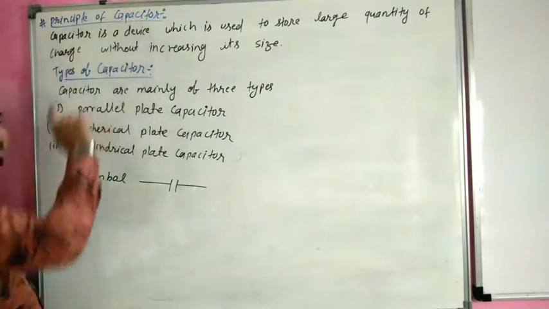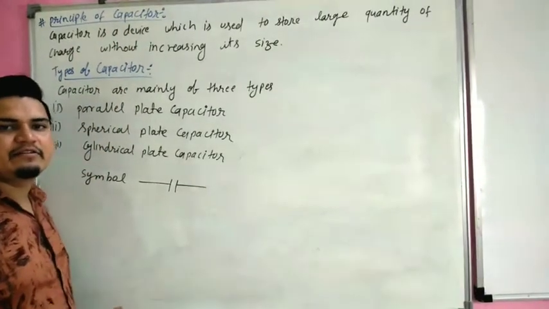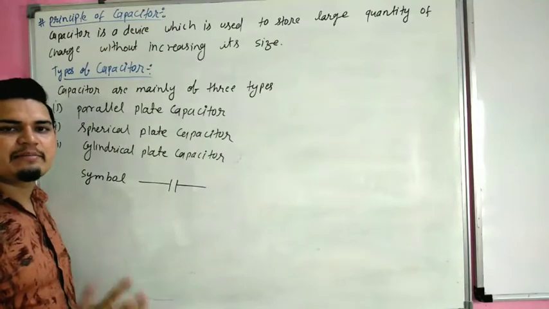Principle of capacitor. Capacitor is different from capacitance or capacity of a conductor.